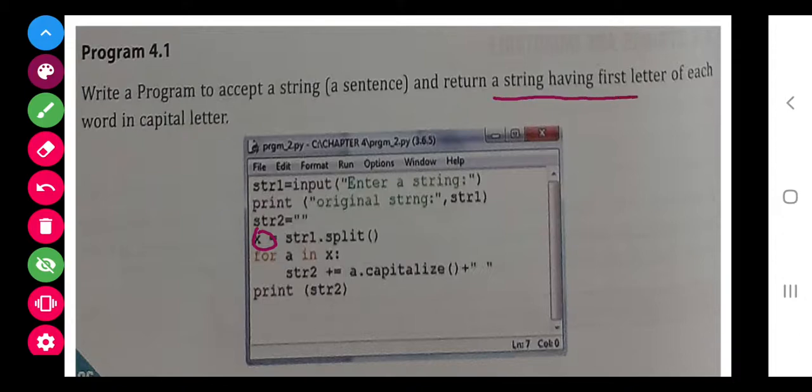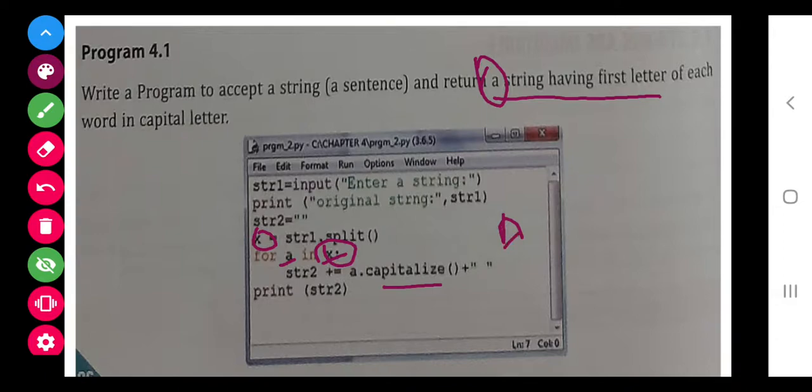Suppose this is our sentence entered by the user, then it will take the first word and make it capital, as it is written a dot capitalize. What is a? The for loop variable, for the first time the first part of x. So a dot capitalize will become capital A.